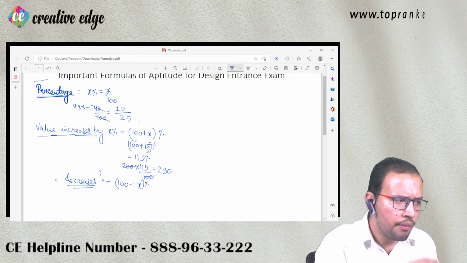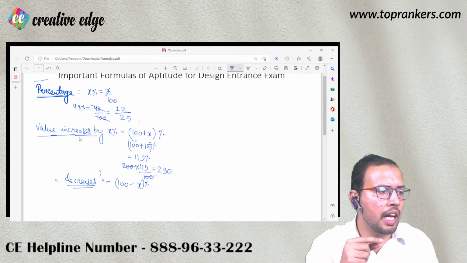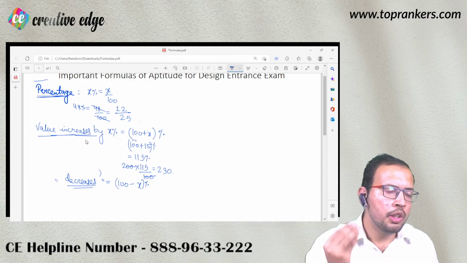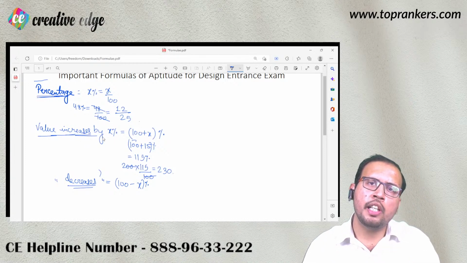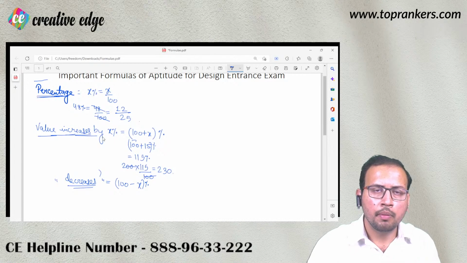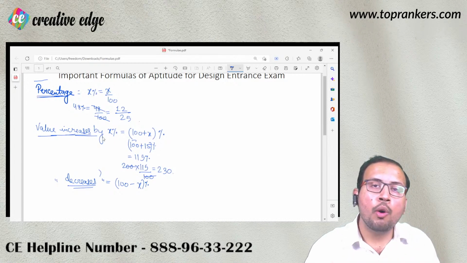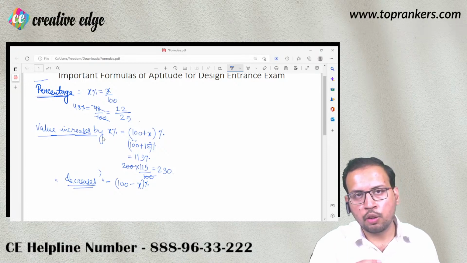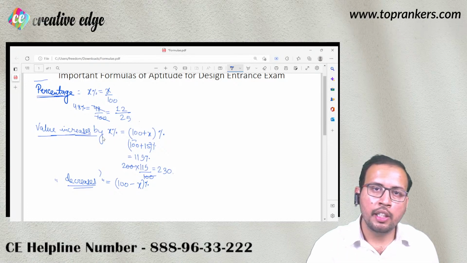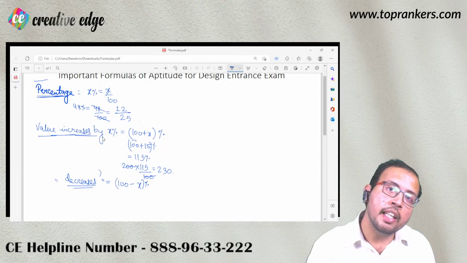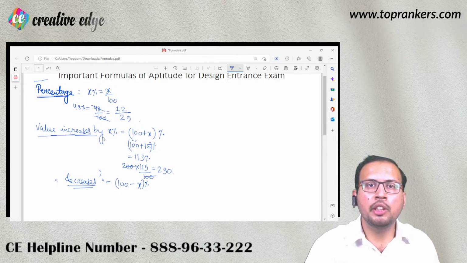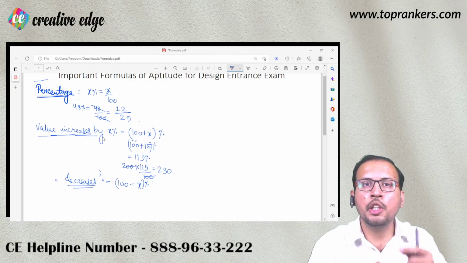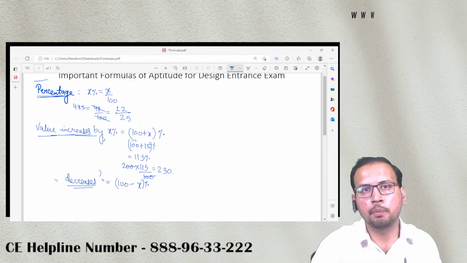Now you can see that if I take this a little further, so if I say the price of a commodity increases by 15%, on the next day it again increases by 10%. I repeat, price of a commodity increases by 15%. On the next day it again increases by 10%. That means you are seeing variation in your price twice.